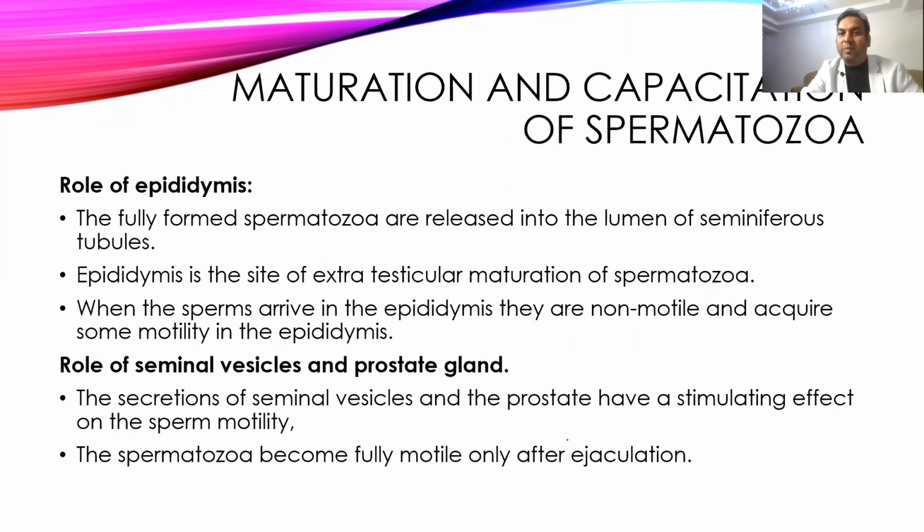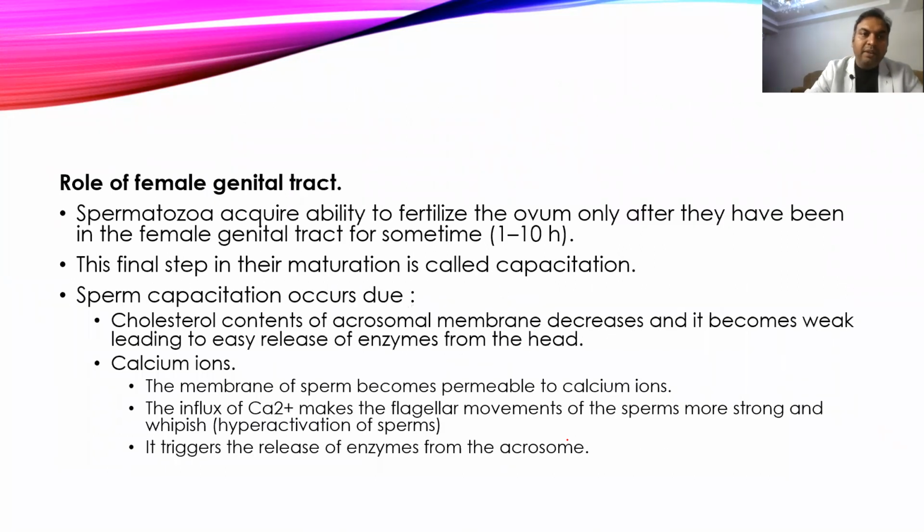The moment semen is ejaculated, sperms will attain motility. Okay, and then they are able to move in the female genital tract. Then there are some factors also present in the female genital tract which help to move the sperm.